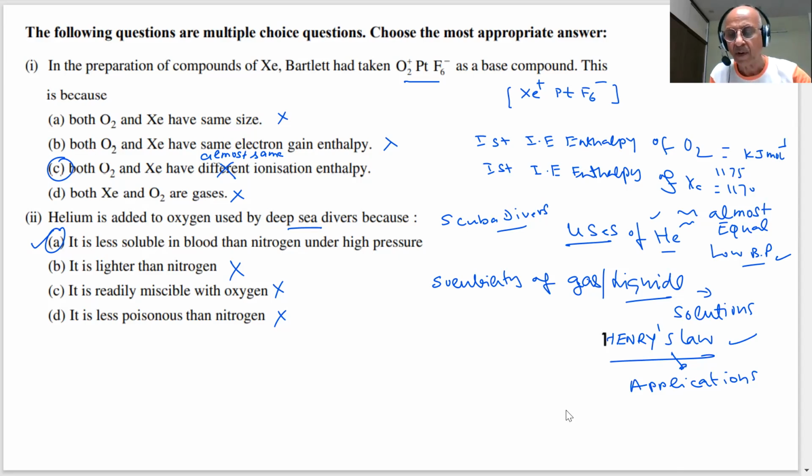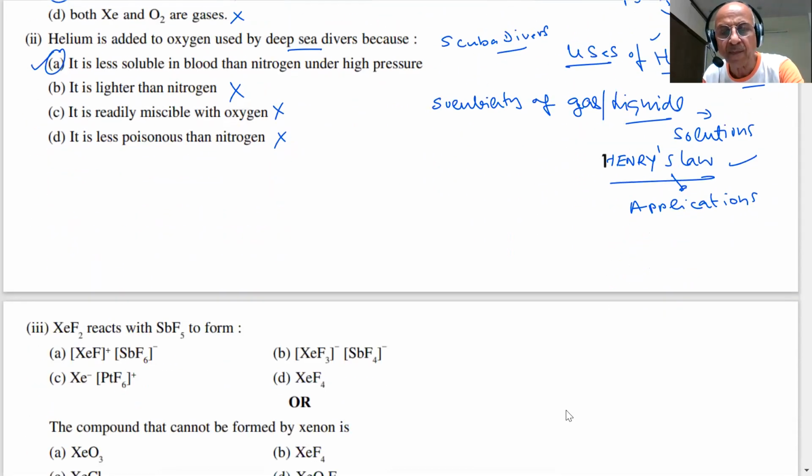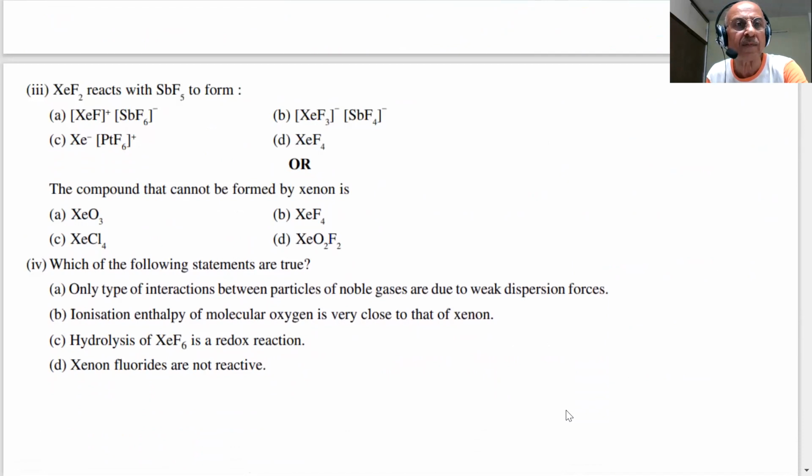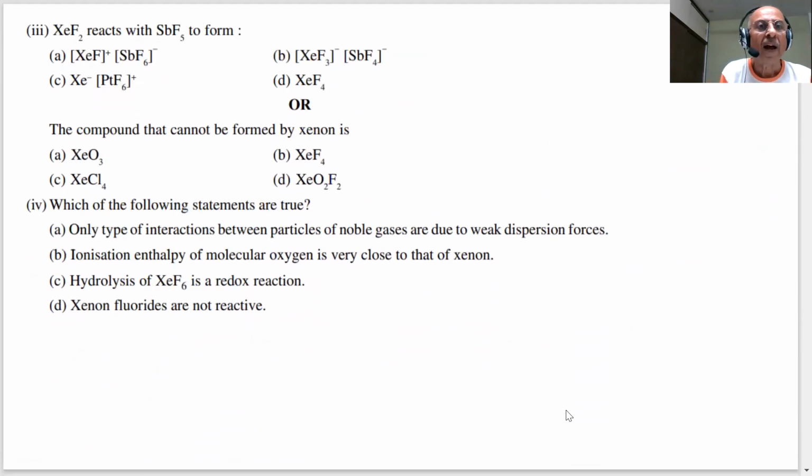Repeatedly asked: aerated drinks are packed at high pressure, students. Now, XeF2, students, reacts with SbF5, antimony pentafluoride.